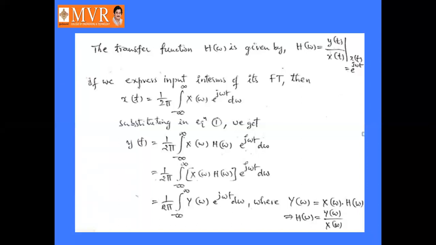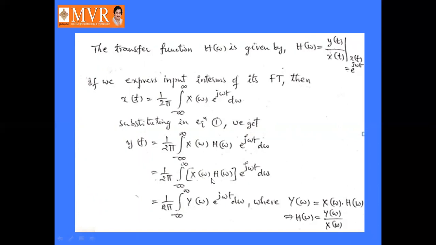So substitute the Fourier transform expression of x of t in equation number 1. That is, y of t becomes 1 by 2 pi integral minus infinity to infinity x of omega into e power j omega t d omega into h of omega, right? Writing this as 1 by 2 pi integral minus infinity to infinity x of omega into h of omega into e power j omega t d omega.